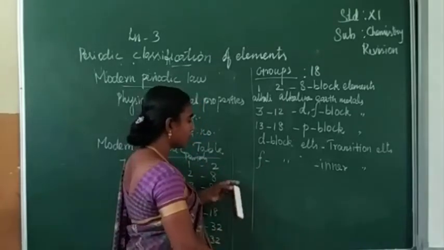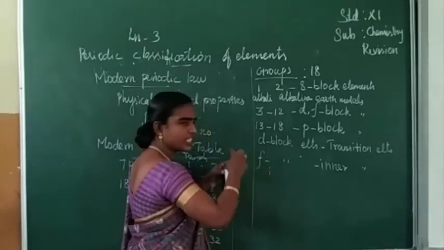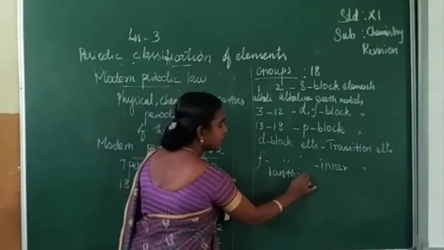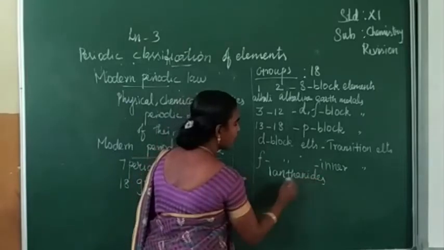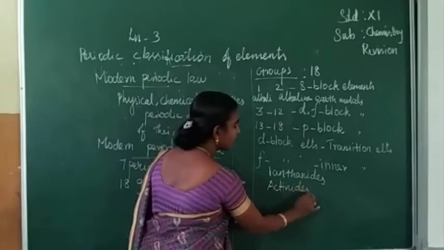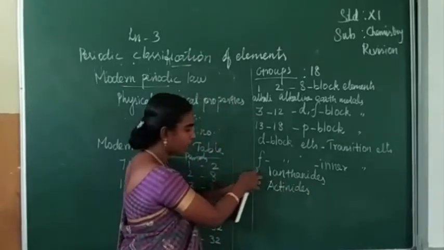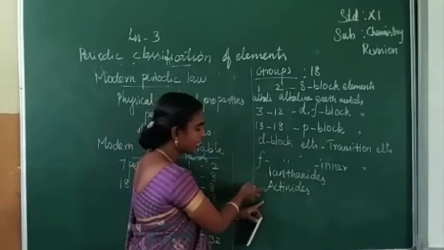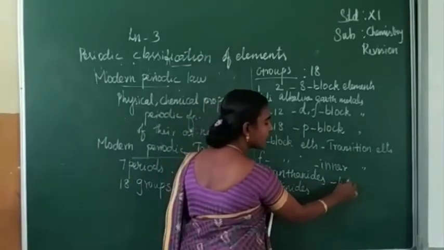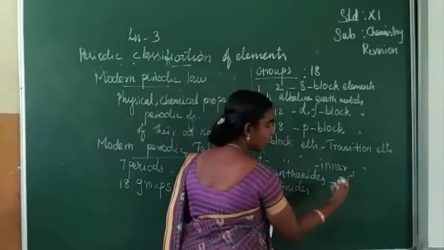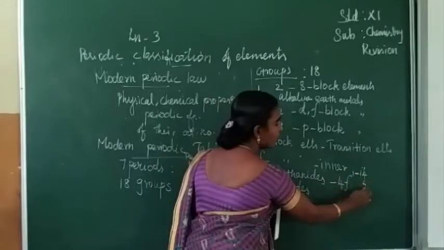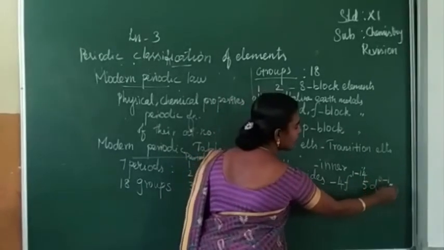The first row is the lanthanides and the second row is the actinides. So the lanthanides have the electronic configuration 4f1-14, 5d0-1, 6s2.